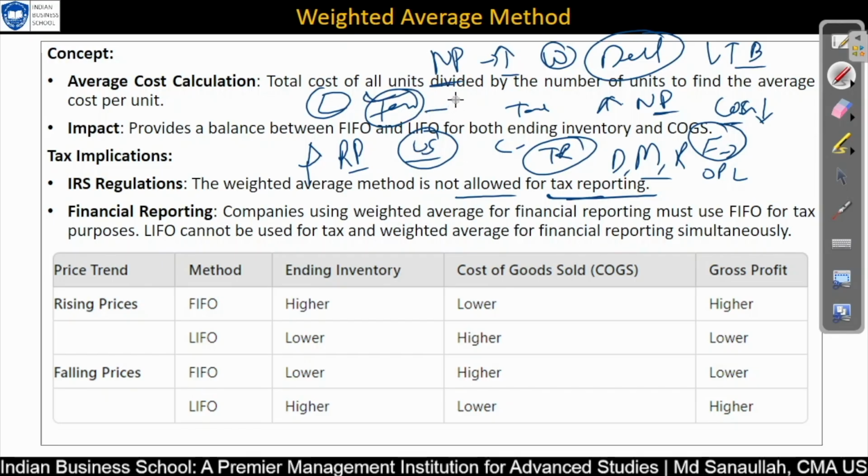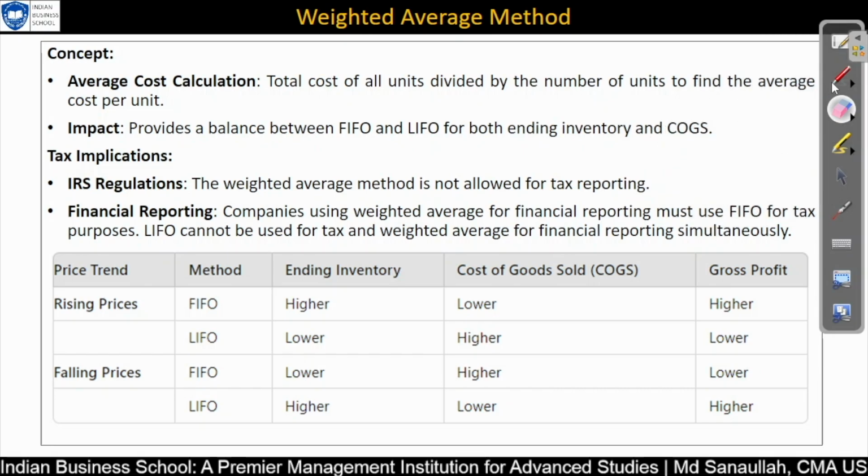Maybe after 2 years we have to revalue the inventory. At that time we have to improve our net profit, we have to increase it. At that time we may be paying high tax, but for a couple of years we are not paying high tax. So that amount we have saved, maybe if you save $10 million of tax, you can invest it into your business again, and after 2 years you may make it 20 million.